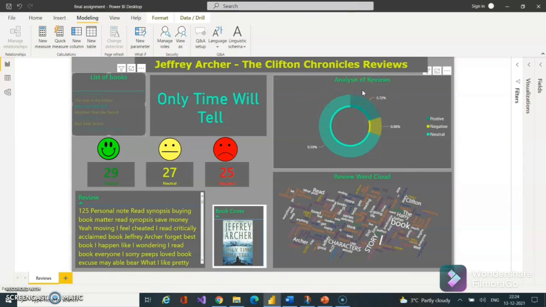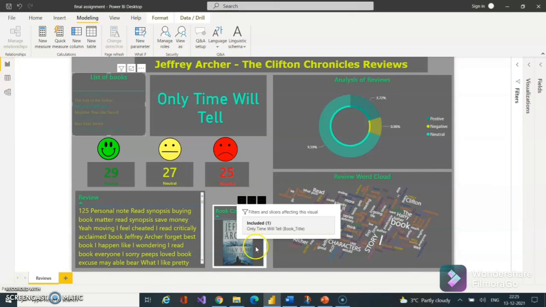The analysis of reviews shows that positive reviews hold 3.72% out of the total reviews. 9.59% have a neutral polarity index and 0.98% have a negative polarity index. The review word cloud shows words like character, story, father, book, poor, everything, plot, enjoyable, interesting, different as the more frequent words than the others.